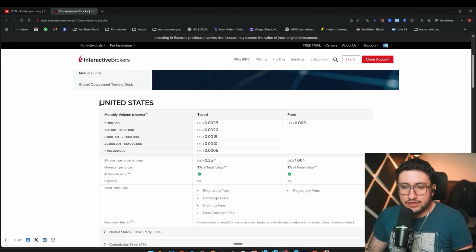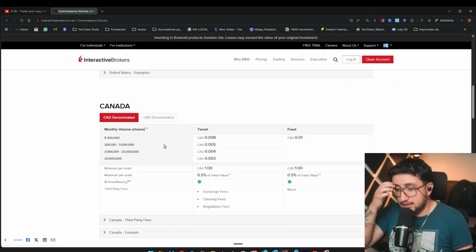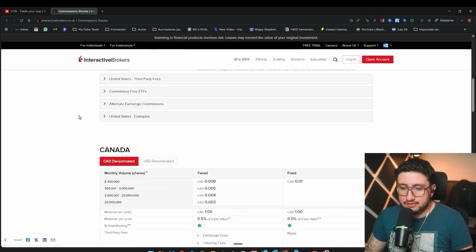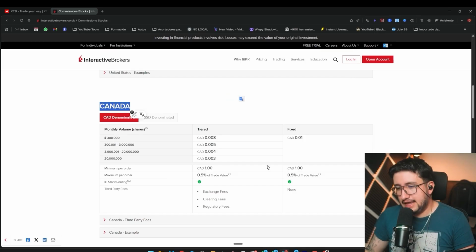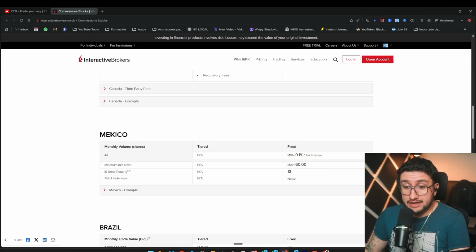This isn't just for the United States. For example, when investing in US stocks and ETFs, this table applies. But both also let you invest in various markets. On Interactive Brokers, you can also invest in Canada. And if you're going to invest in Canada, the commissions change and are different. And if you're going to invest in Mexico, for example, the commissions are also different.